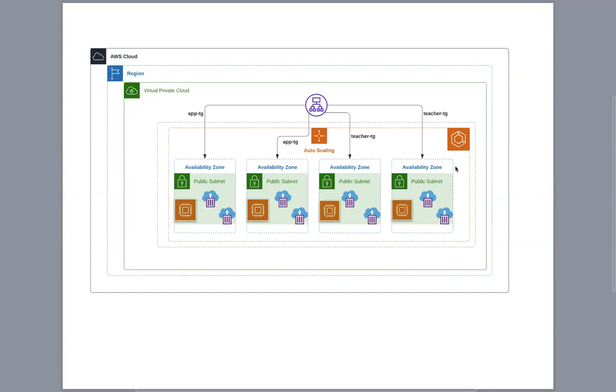All of this is being registered to the application load balancer, on which we have two target groups for two individual microservices that we have created, the student microservice and the teacher microservice. And where are these images lying? These Docker images are being stored in Elastic Container Registry, wherein we have created two repositories and within which we have uploaded our images. That's how beautiful this architecture is, right?